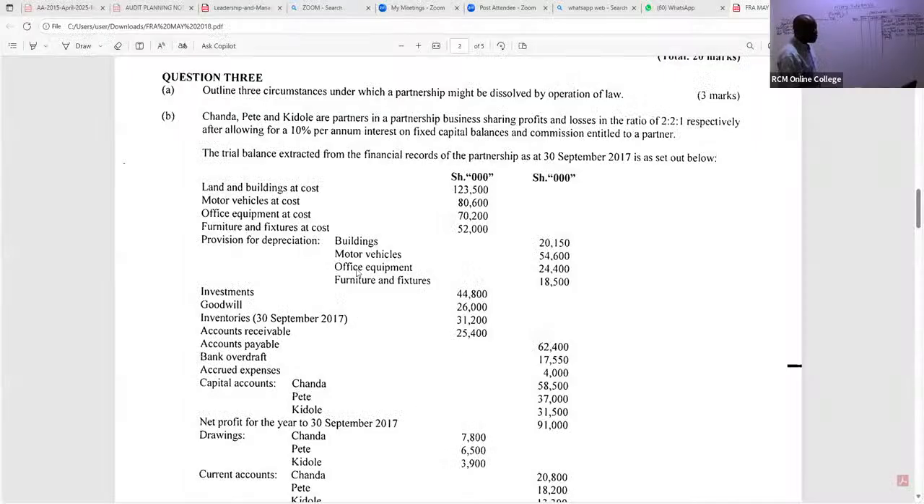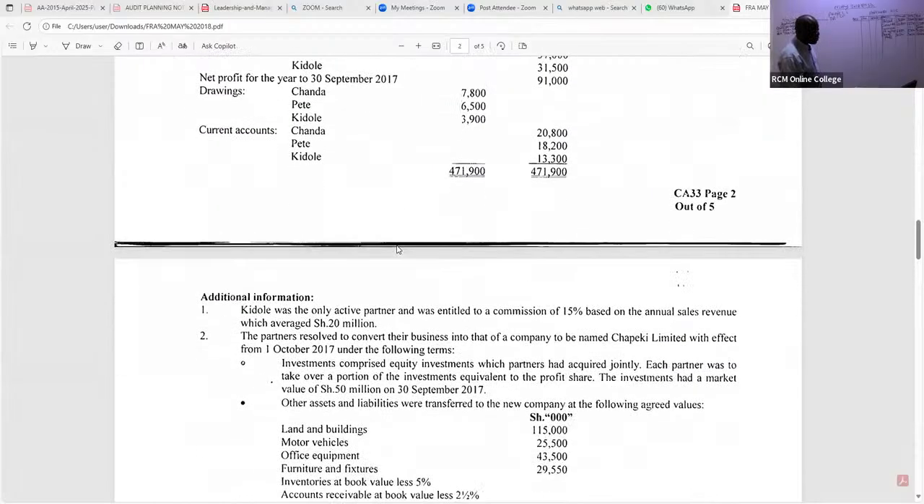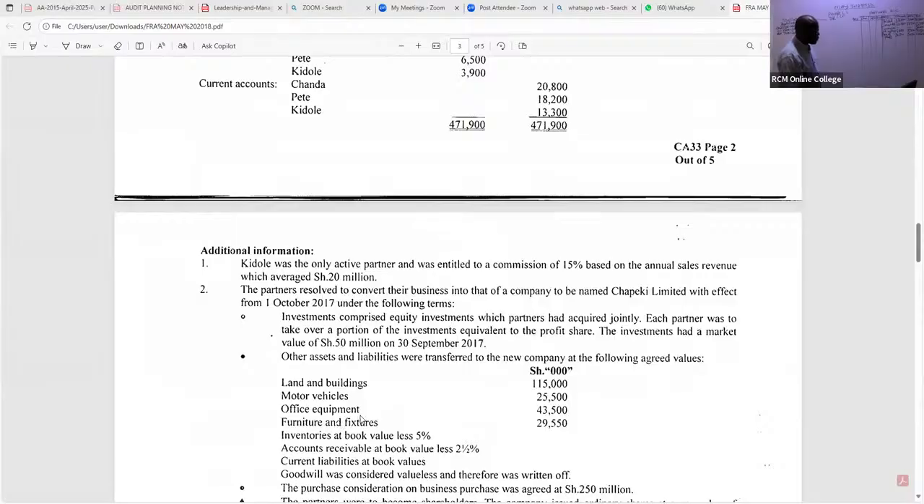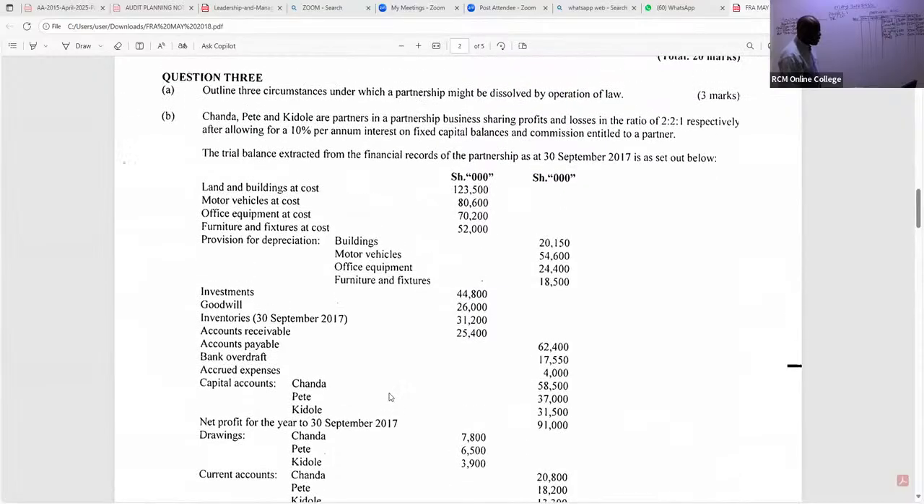So the next one is what we are calling furniture and fixtures. This furniture and fixtures was basically taken up by the new company. So furniture and the fixtures go back to the net book value. It is 52,000. So we have here furniture, 52,000 minus 18,500. So is there somebody who can give me this figure, my good students?